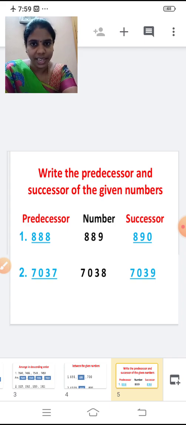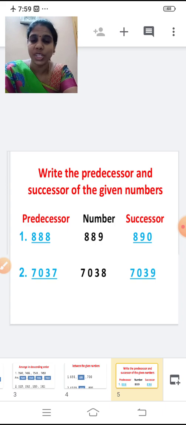889. Now tell me what is the predecessor of this number. Subtract 1 from this number and tell me the answer now. 889 minus 1. What will be the answer? Yes, 888 is the predecessor of the number 889. So the predecessor is 888.